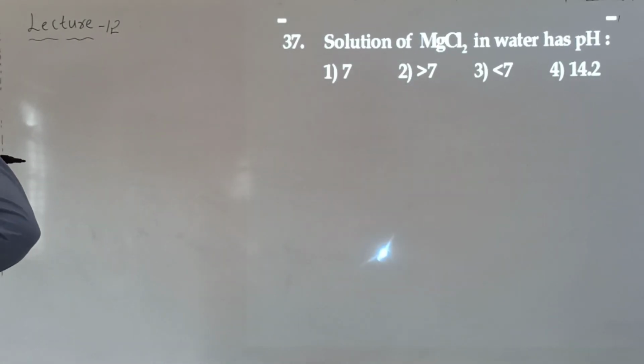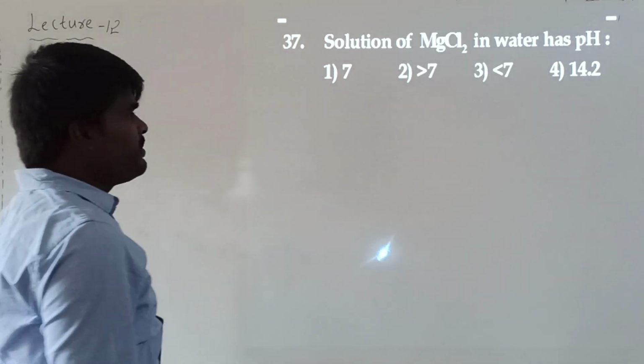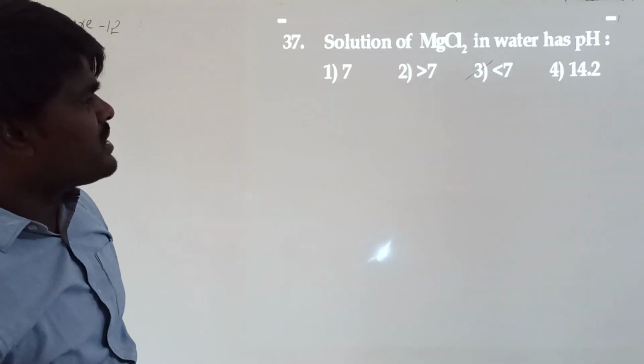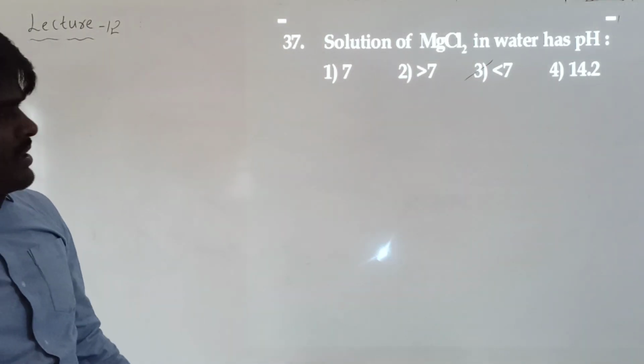The solution of magnesium chloride in water has a pH less than 7, since H plus ions will be more in concentration because of the acidity.